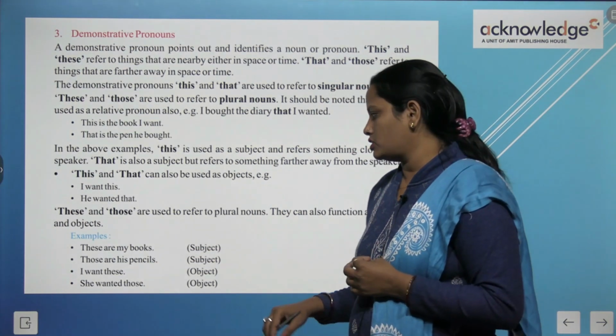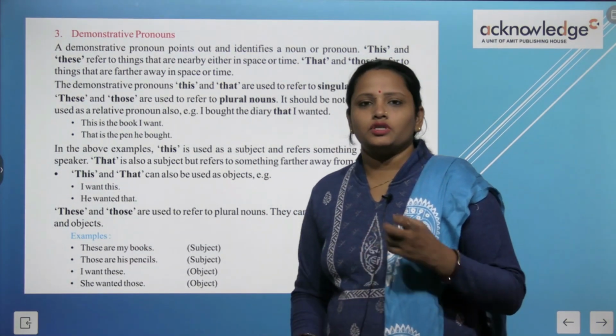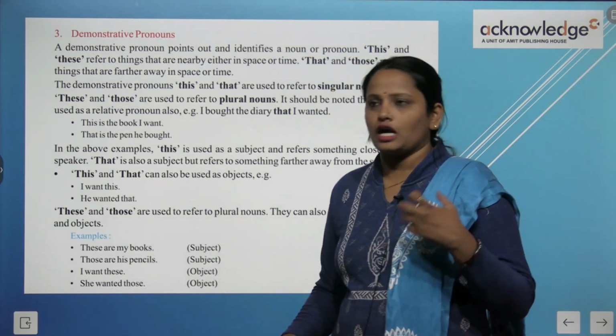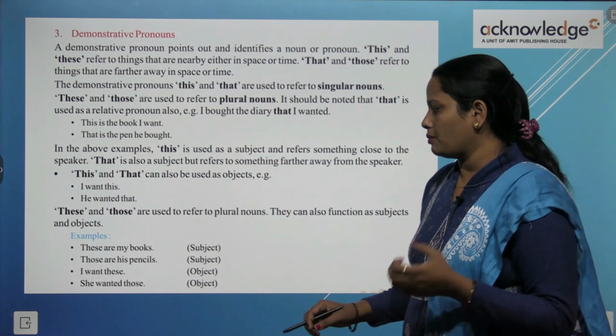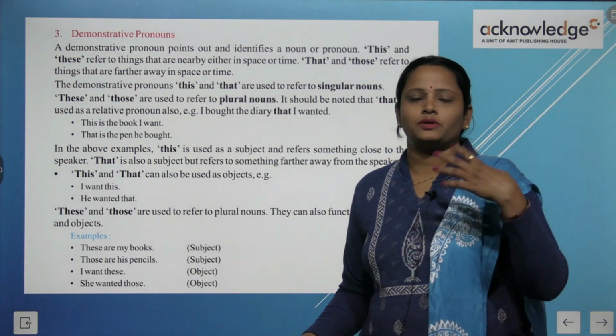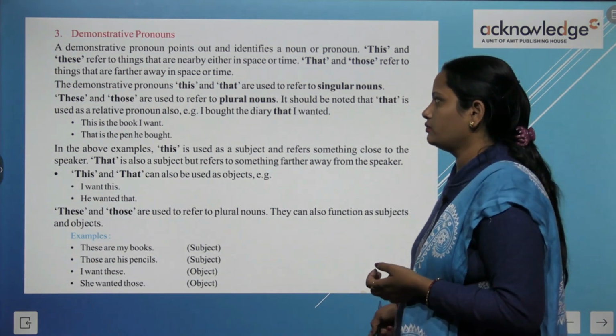These are my books. तो यहाँ पे these क्या है? Subject का काम करेंगे. Those are his pencils. यहाँ पे भी those subject का काम कर रहे हैं. I want these, she wants those. अब यहाँ पे these और those क्या है? Object के place पे रह के object का काम कर रहे हैं.